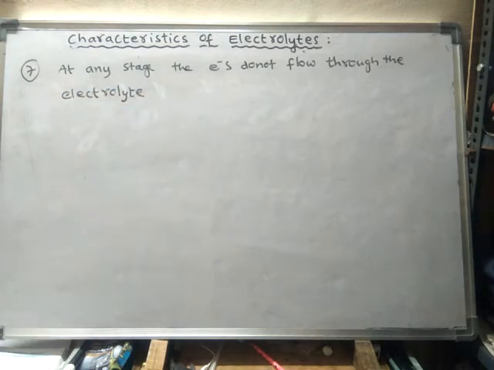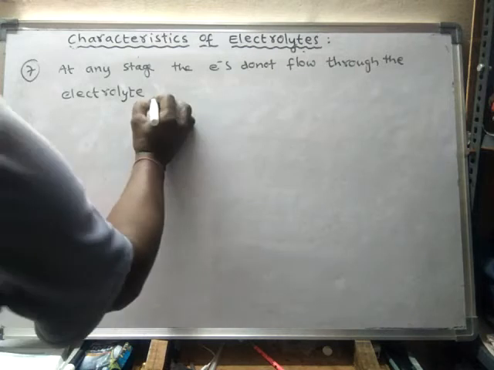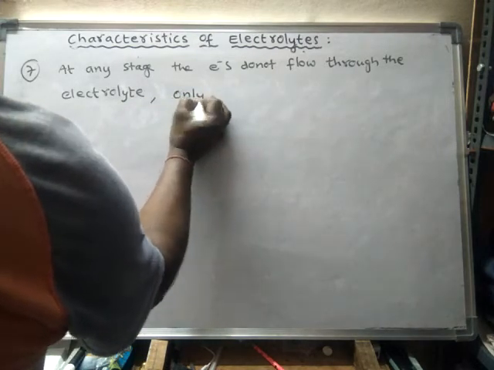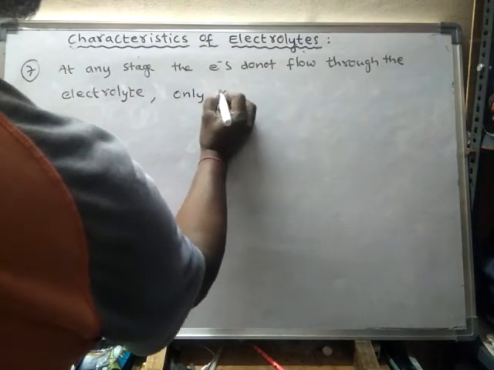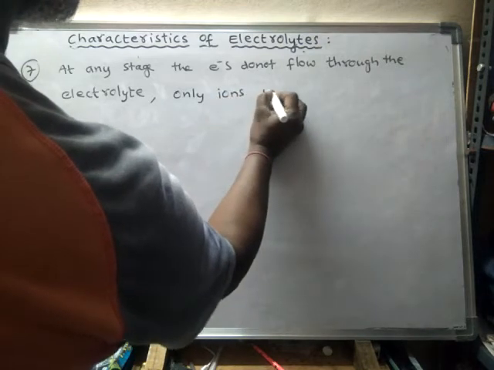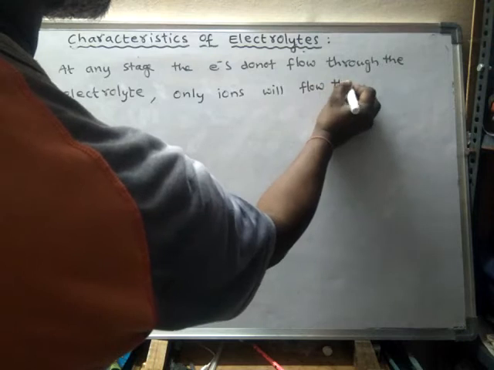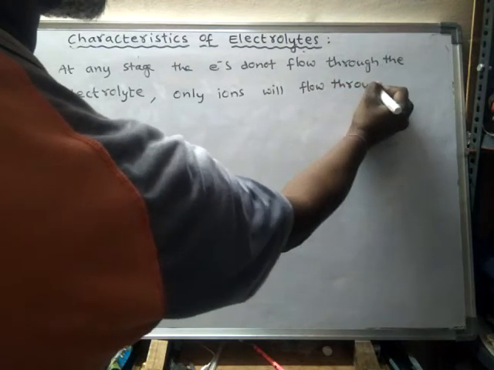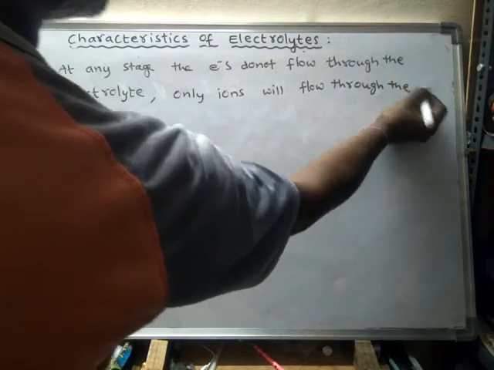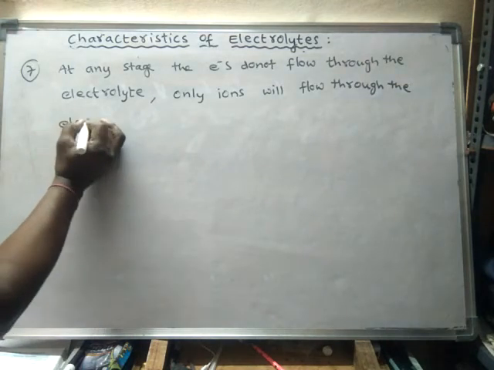Only ions will flow through the electrolyte.